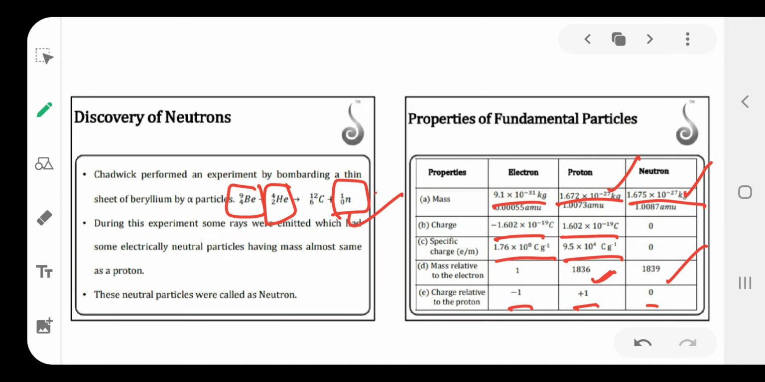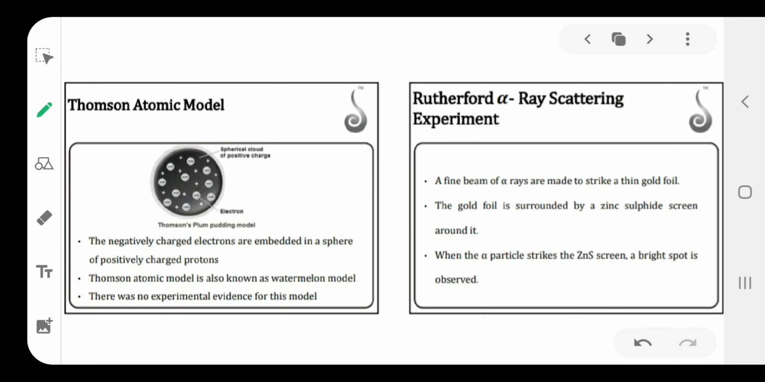Like that, neutron mass compared with electron, neutron mass is 1839 times more. That is the relative mass of the protons and neutrons. Then the next topic is how the subatomic particles are arranged in the atom, which is explained by the atomic models. The first atomic model is the Thomson atomic model.